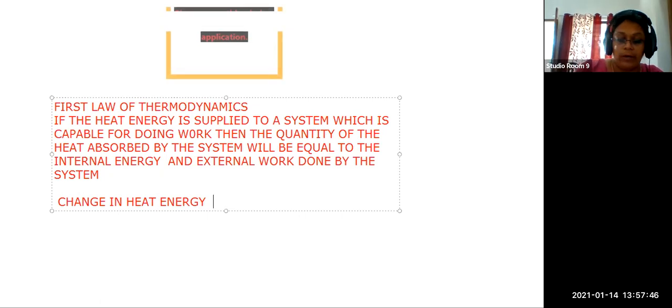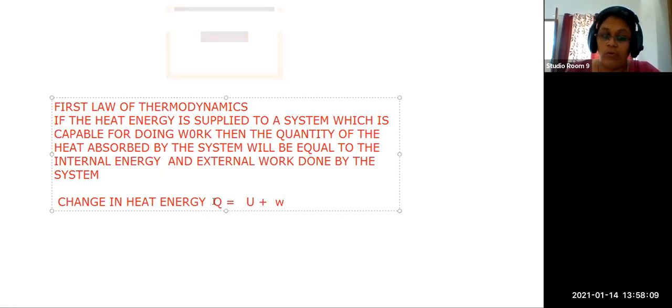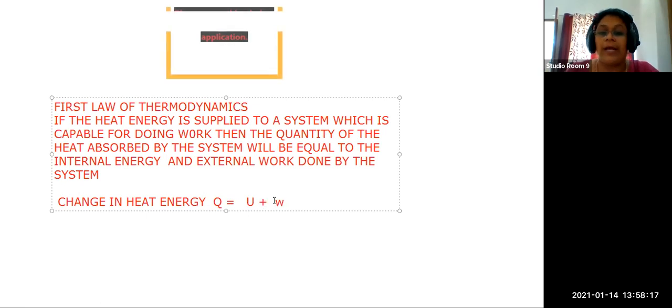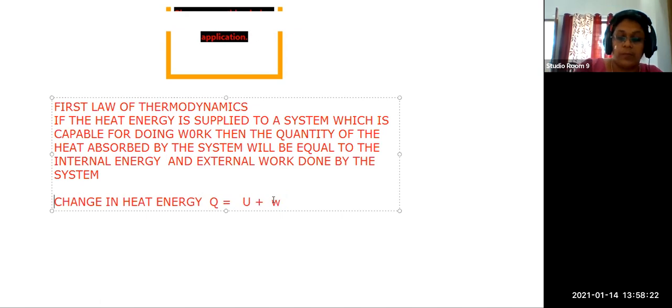You have to draw the triangle. Del Q is equal to del U, that is the change in internal energy, plus del W. So you have to use that triangular del shape. Del Q is equal to del U plus del W. Here W is capital.